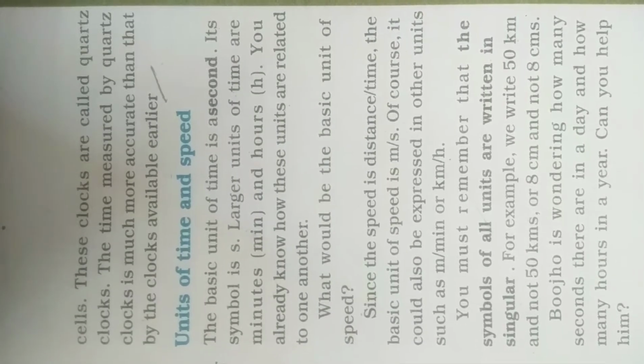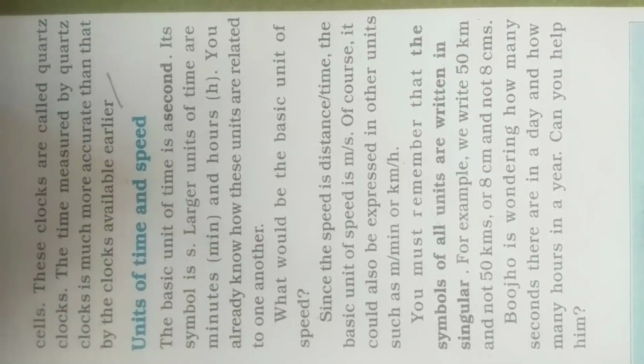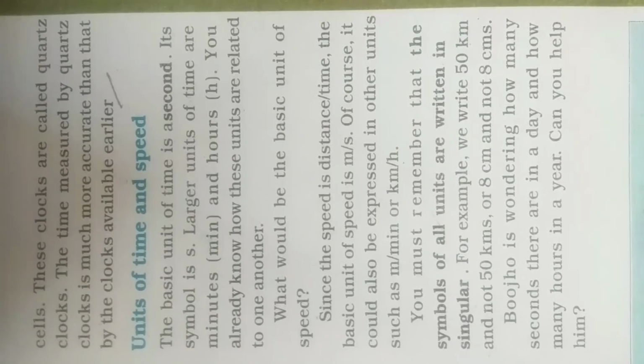What would be the basic unit of speed? The basic unit of speed is distance by time: meter per second, meter per minute or kilometer per hour. These are the basic units of speed.